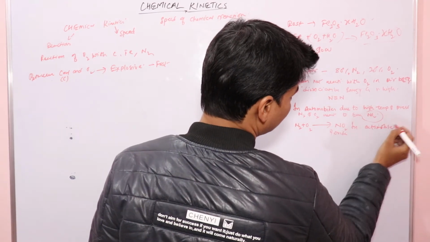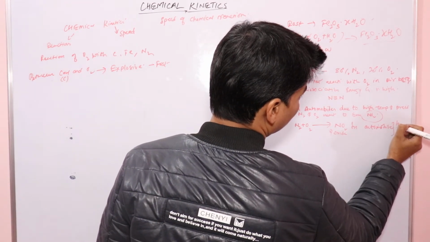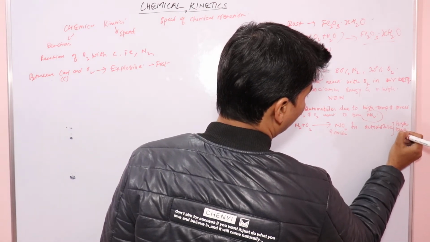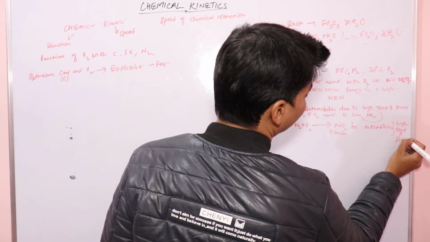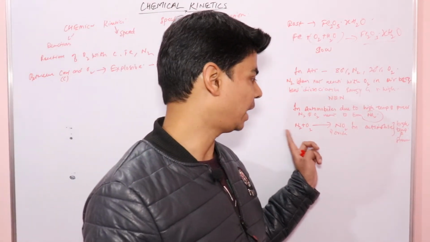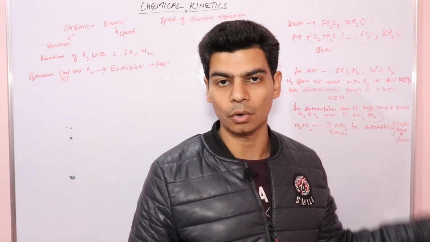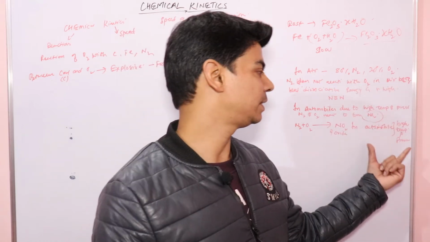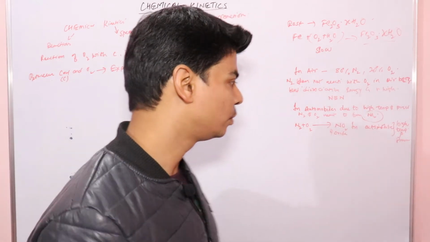So why does this reaction take place? Because of high temperature and pressure. Normally in air, we don't have this much high temperature and pressure that we have in the cylinder of automobiles. So it doesn't react in air, but it reacts here in the automobile cylinder.